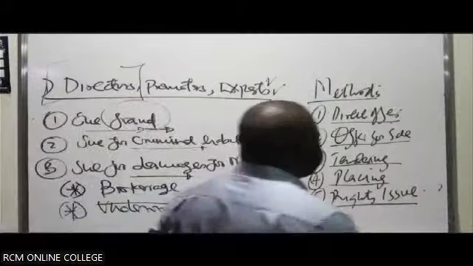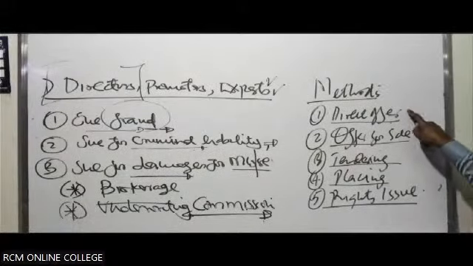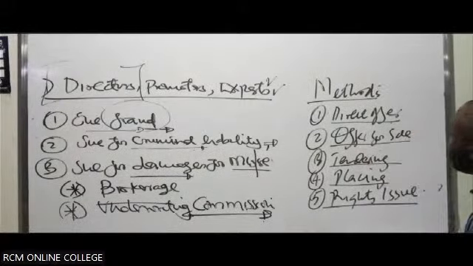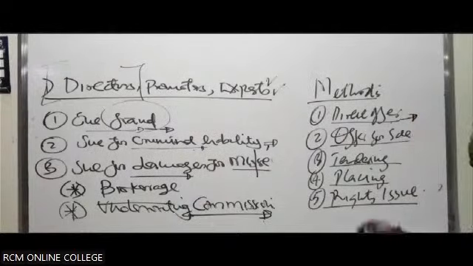So we are saying in this case, direct offer is where the company is directly involved in having to do what? Sell the shares. And therefore they'll be able to do what? Prepare the prospectus by themselves. That is a direct offer. Then you have offer for sale. So what happens under offer for sale?